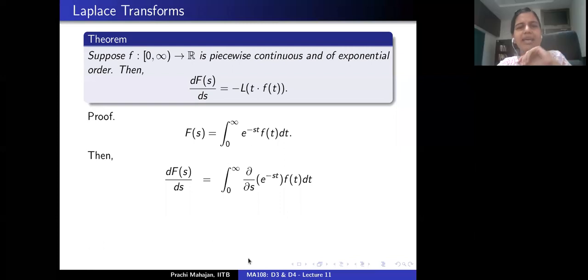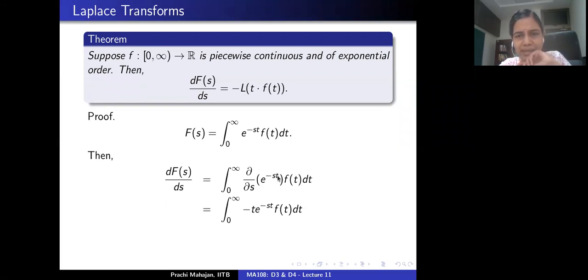Okay, so what am I saying? I'm saying that one can justify this differentiation under the integral sign. Suppose that it is legitimate to differentiate under the integral sign, then what would you get? You are differentiating with respect to the s variable, so you will get minus t exponential minus st f(t), which is exactly the negative of the Laplace transform of the function t times f(t).